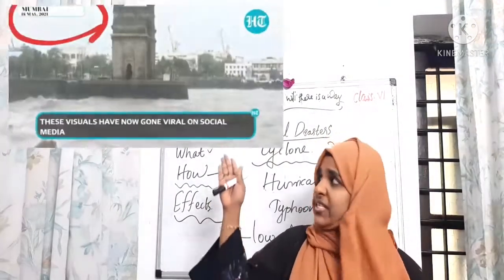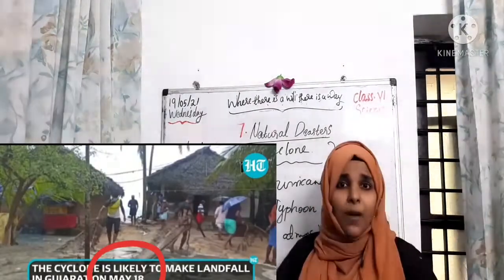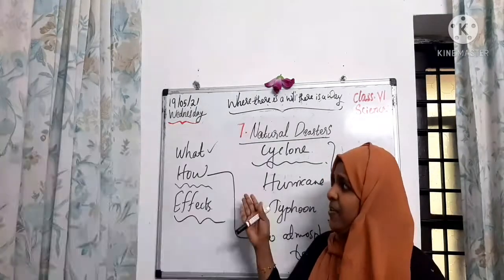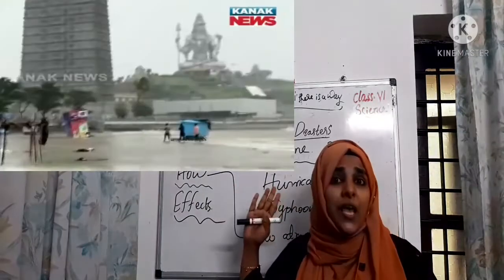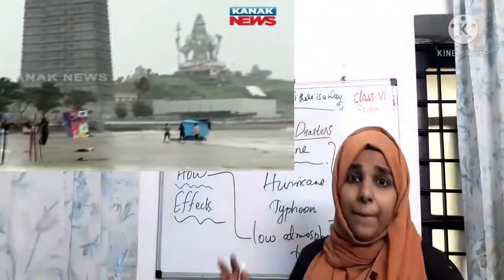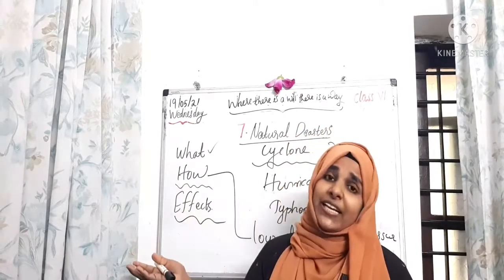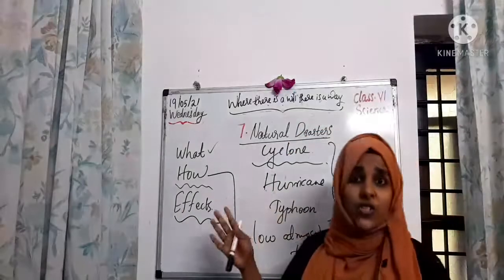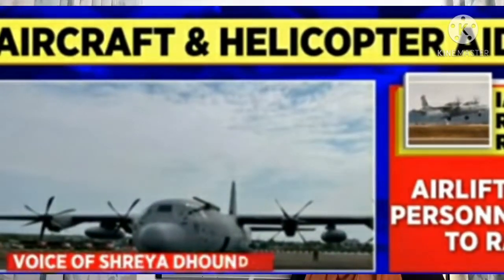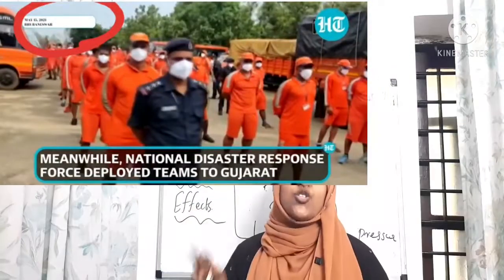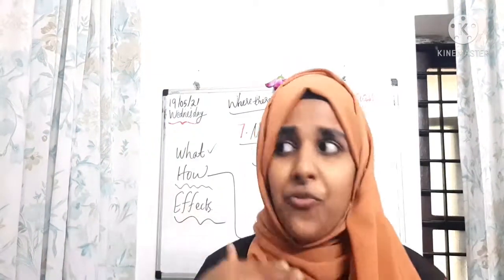Look at the picture, children, this is today's picture, 18th May. Cyclone has caused heavy damage in Maharashtra, Mumbai. That is the Gateway of India. You can see the picture. This is today's news. So we have to follow many precautions to take care during a cyclone. The government gives many alerts to make us aware of these natural calamities and we have to follow them. And today also in Gujarat and Mumbai, the navy and many people are coming to help the society. You can see today's news. Okay, so it's very important. You have to follow the precautionary measures so that you can save yourself from such disasters.